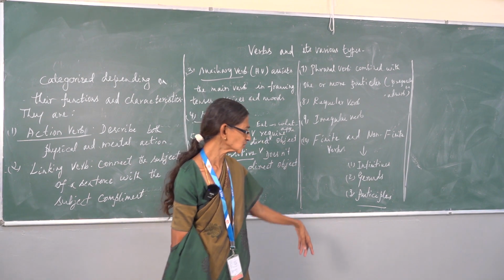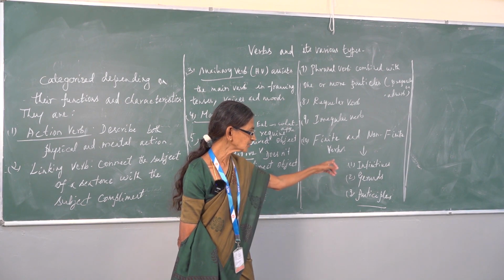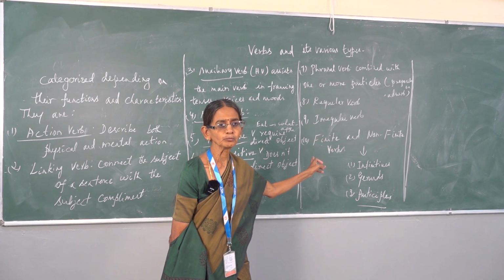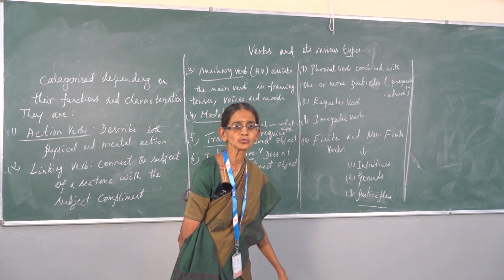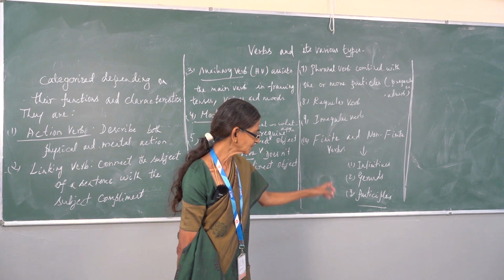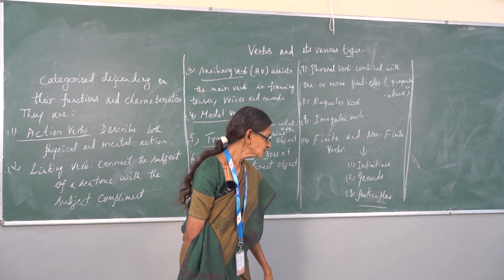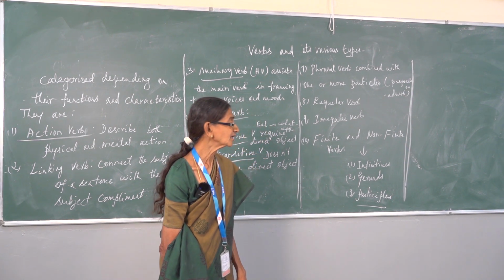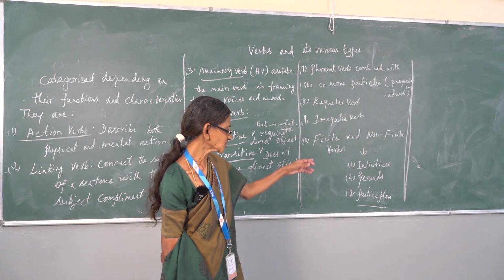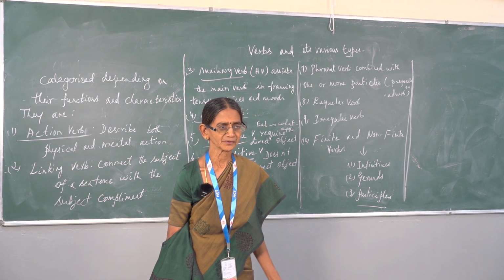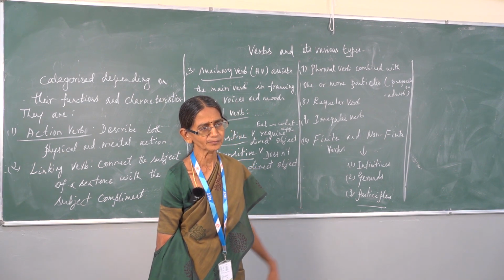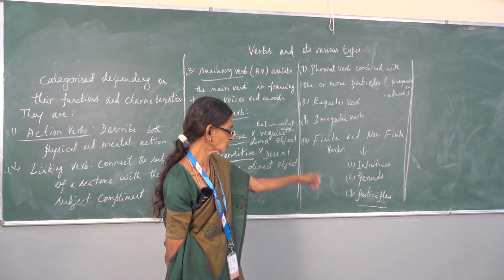In non-finite, we have three. First, the infinitive, to plus a root verb, that is to come, to go, to take, to sleep, like that. Then gerunds, which in association with a noun indirectly reflect it. Walking is a good exercise. If I say this, walking is not a progressive verb or a participle there, it is a gerund.